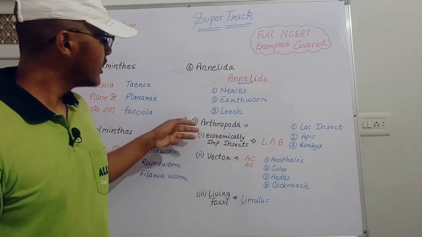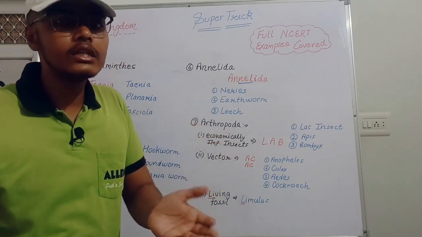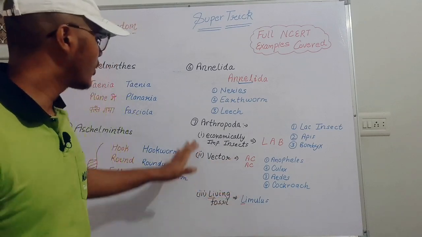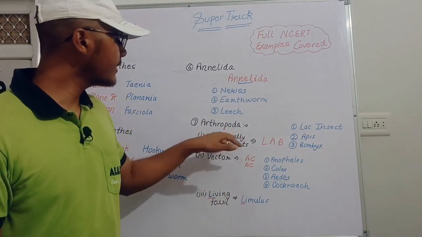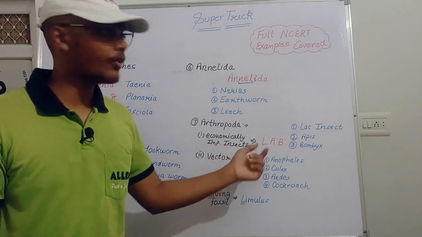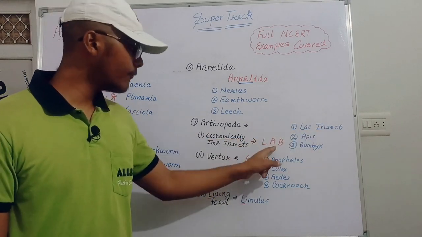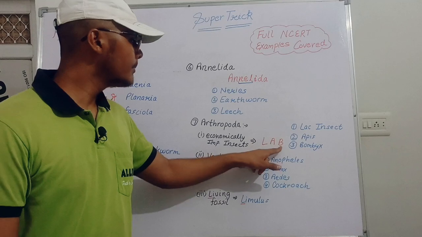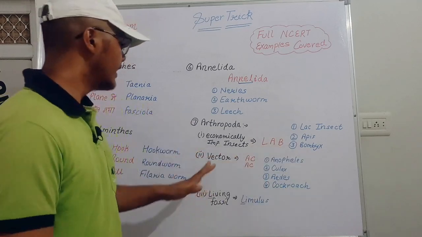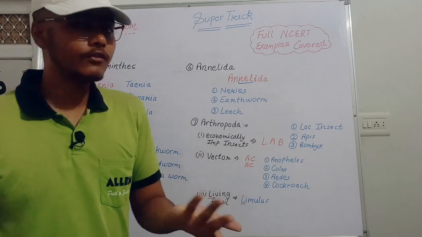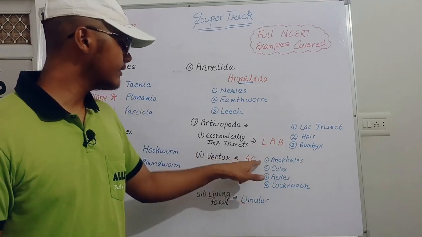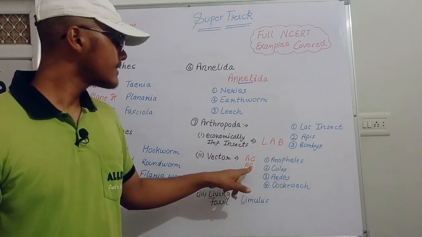Now let's move to the Arthropoda. For the Arthropoda, different types of classification are seen, and the examples also look different, but Arthropoda is quite easy to understand. First is the economically important insects. Here we can use the trick LAB: L for Laccifer, A for Apis, also known as honeybee, B for Bombyx, also known as silkworm. Next, moving to the vectors. For the vectors, the term is AC, or you can use 2AC, whatever you want. A for Anopheles, C for Culex, A for Aedes, and C for cockroach.